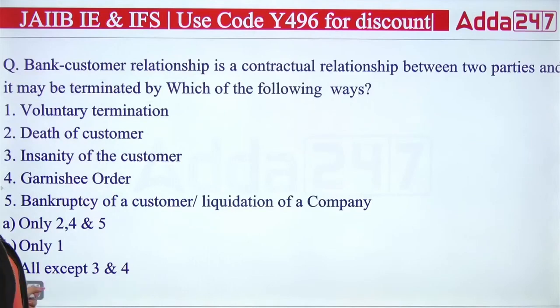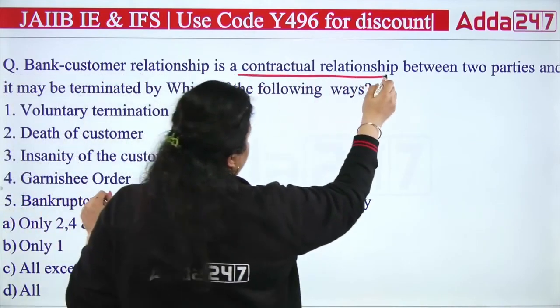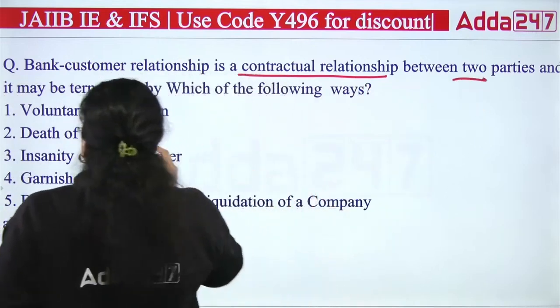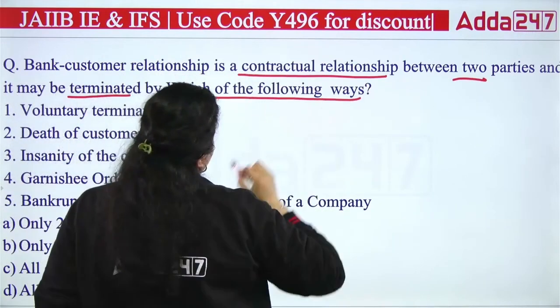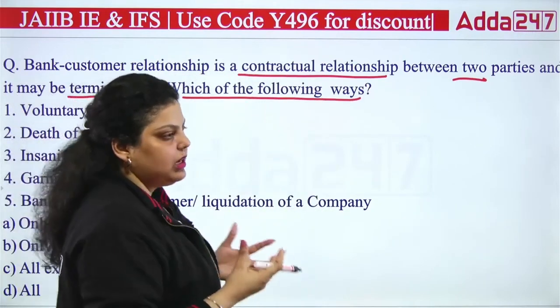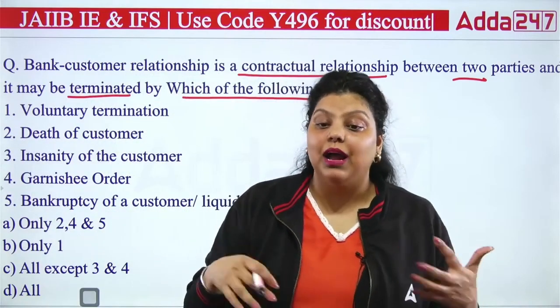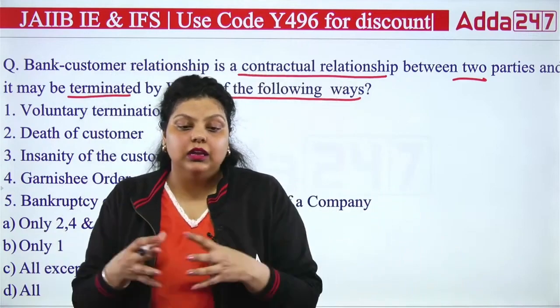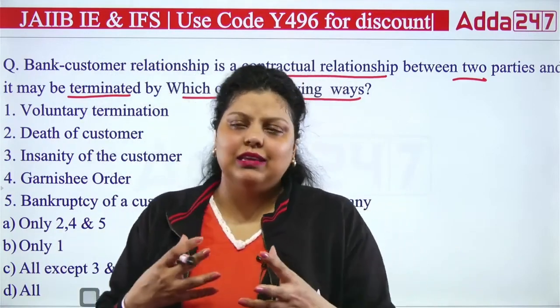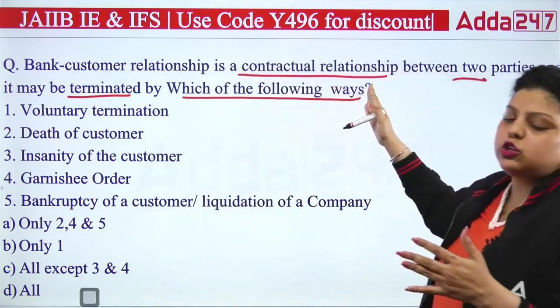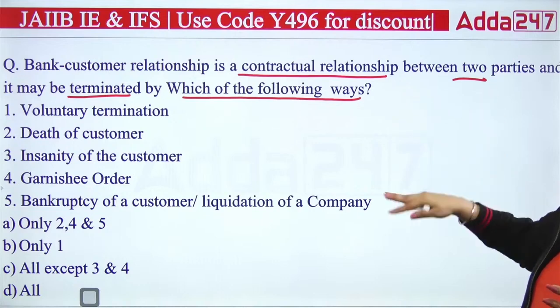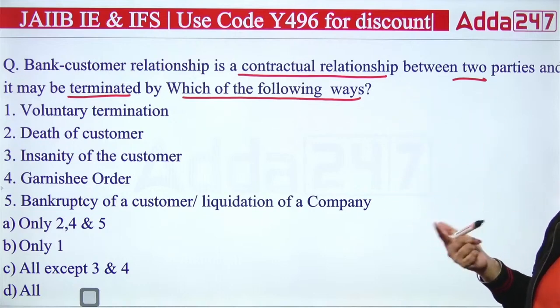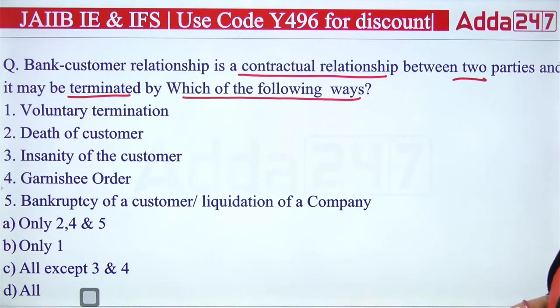Next question we have here is talking about bank-customer relationship, which is a contractual relationship between the two parties and may be terminated by which of the following ways. So when a customer comes to the bank to open a bank account and the bank allows the customer to have a bank account in their bank, they come under a contractual agreement, or I can say they have a contractual relationship since then, till the relation between the bank and customer is terminated. So which of the following are the ways by which this termination can be done?